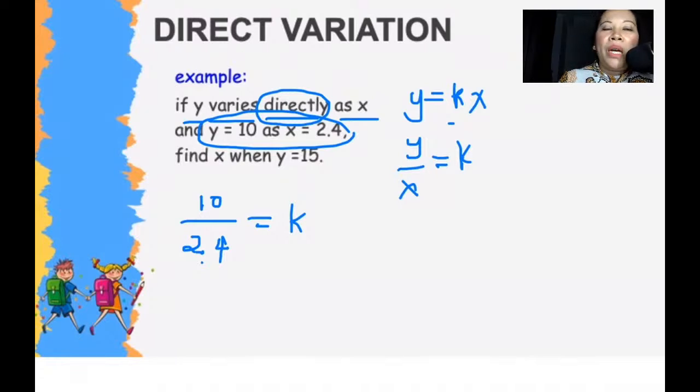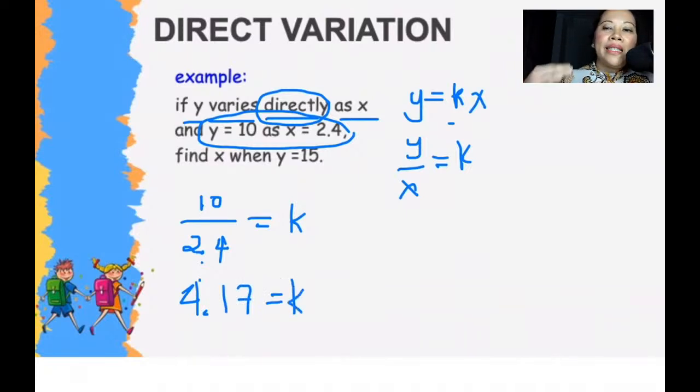So 10 divided by 2.4 will be 4.17. That will be your k. Let me just write it clearly. Okay, so you have 4.17 will be your k.